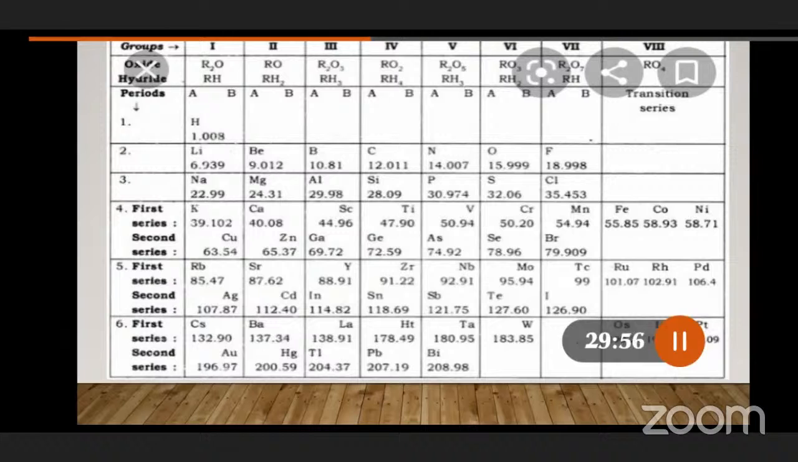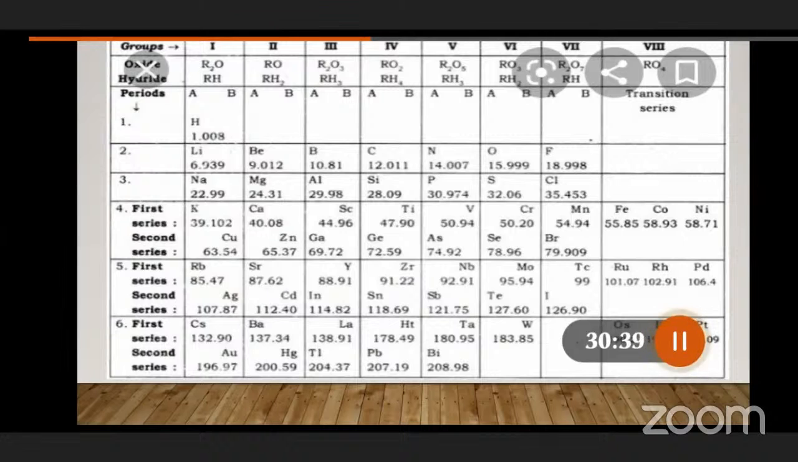Generally, if we observe the third group, Eka aluminum is called gallium, and Eka silicon is called germanium. Once we see the fourth horizontal row, we have two elements in the third column, which has the oxides R2O3 and RH3. What are they? Scandium and gallium.